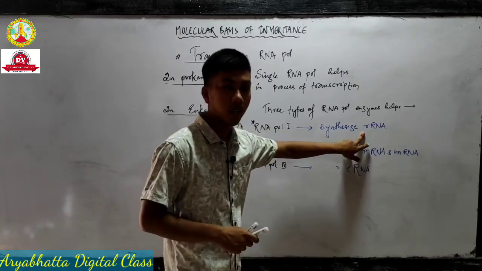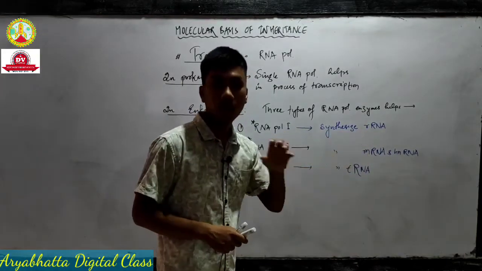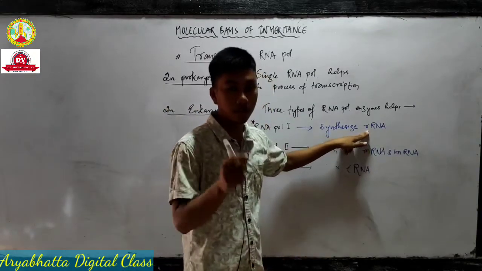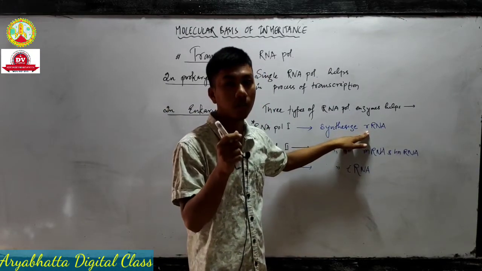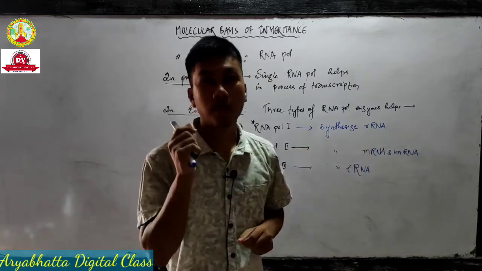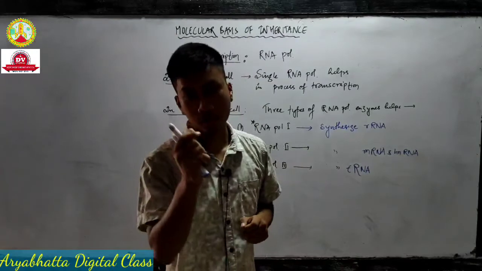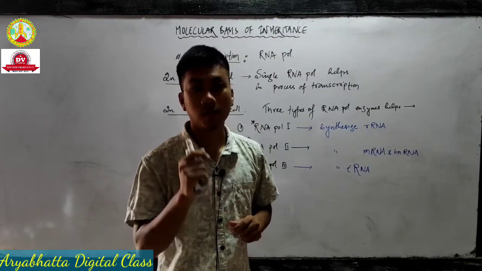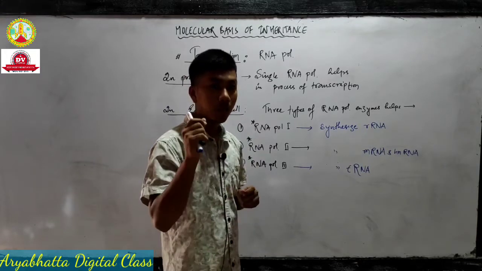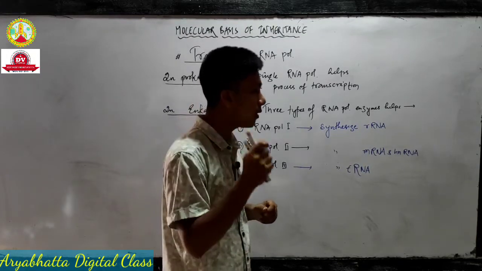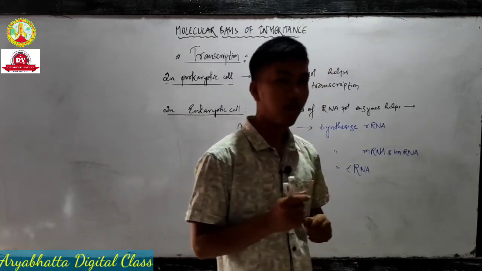rRNA is ribosomal RNA. It helps in the synthesis of protein. It helps in the assembly of the two ribosomal subunits. For the synthesis of protein, the assembly of ribosomes is required. Ribosome has two subunits, a smaller subunit and a larger subunit. In the case of eukaryotic cell, the ribosome is 80S, the larger subunit is 60S, the smaller is 40S.